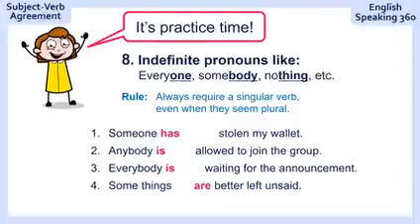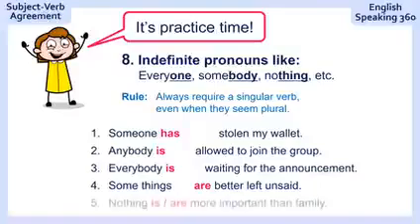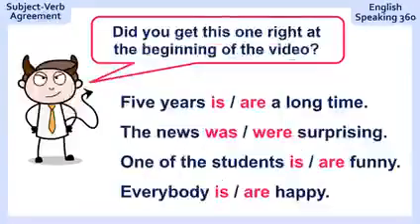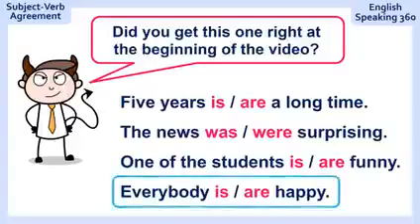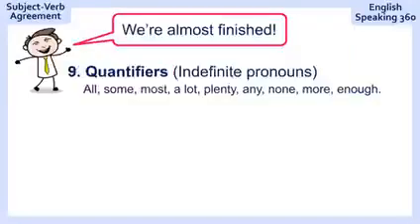Be careful here because it's some things. It's not something. It's some things. So the things are plural. So that's why we say are better left unsaid. Nothing more important than family. Nothing is more important than family. Did you get this one right at the beginning of the video? Everybody happy. Of course, everybody is happy. Now you know. We're almost finished.